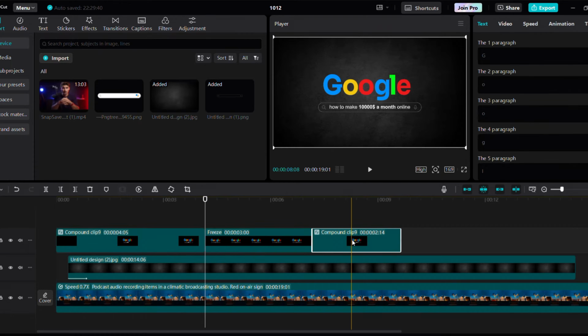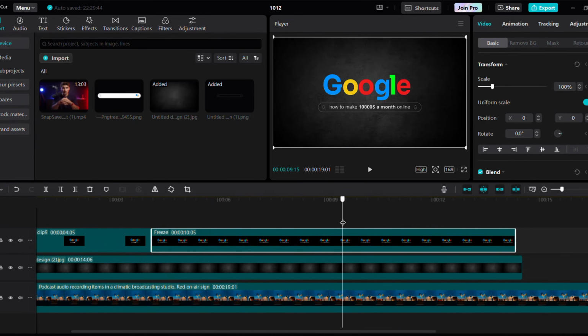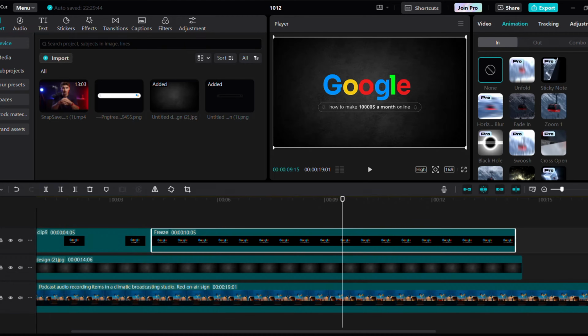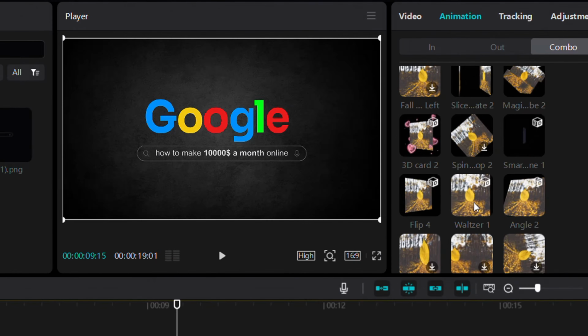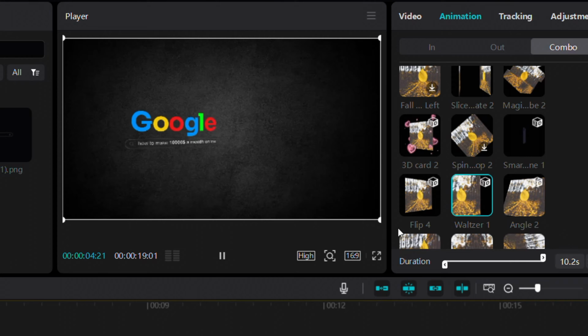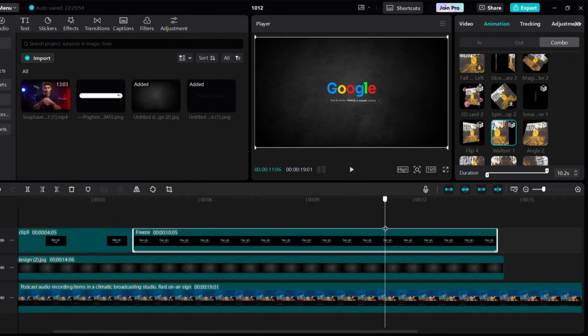Freeze a frame here and extend its duration. This is essential. Navigate to Combo Animations and add the Waltzer Animation 1. Now go through the freeze frame where it's perfectly straight, create a compound clip there, and then delete the earlier part.